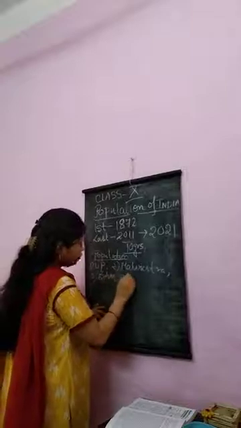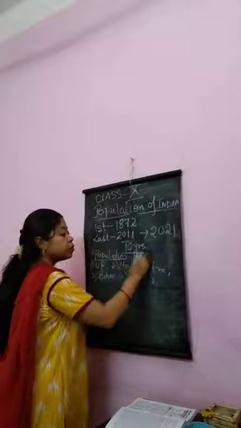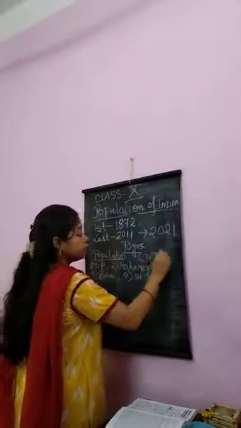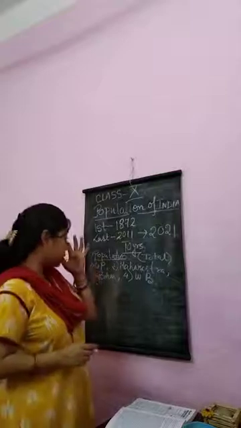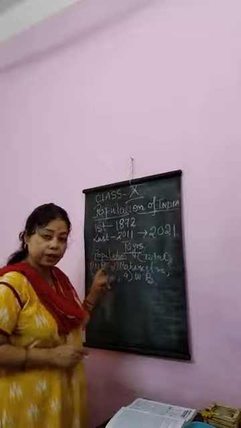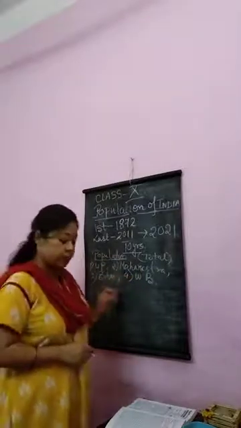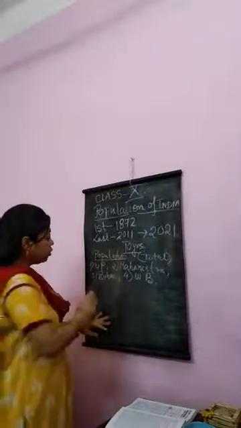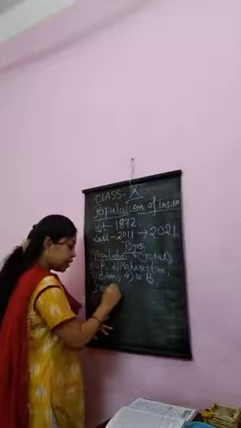And fourth is West Bengal. This is according to total population. UP is important, then Maharashtra, then Bihar, and then West Bengal. And according to density of population, I will explain afterwards.